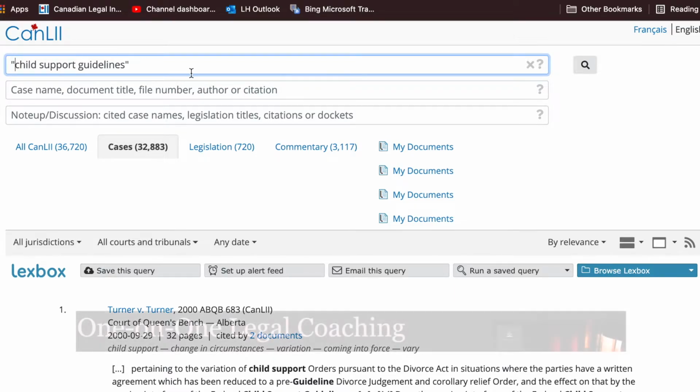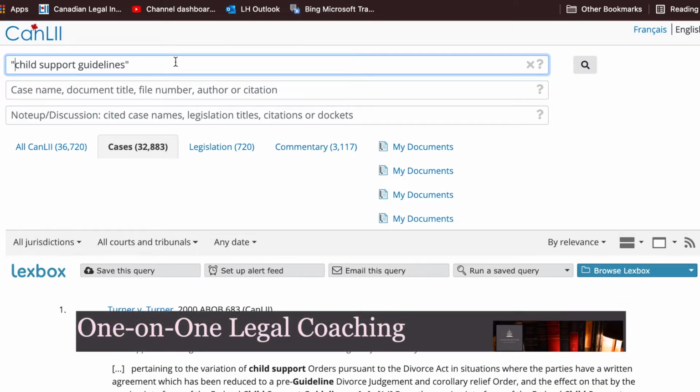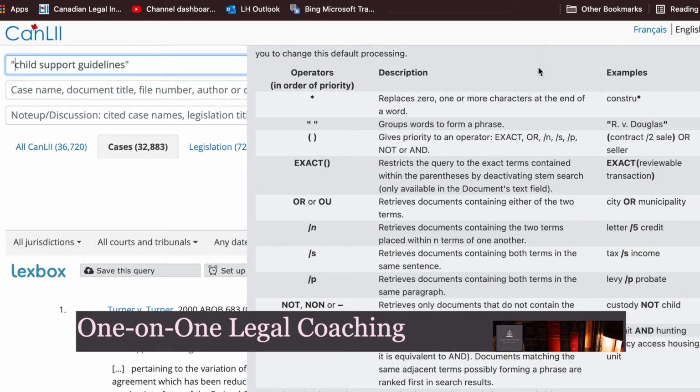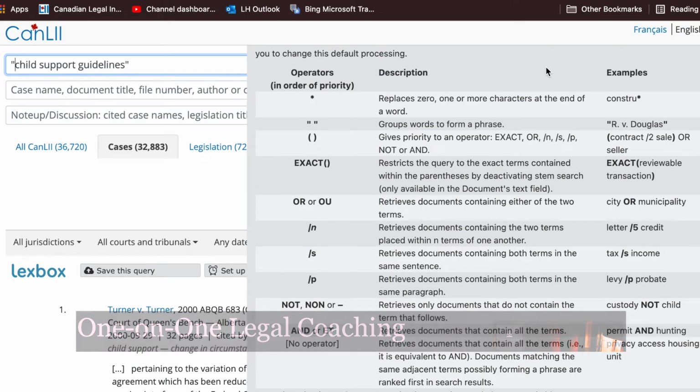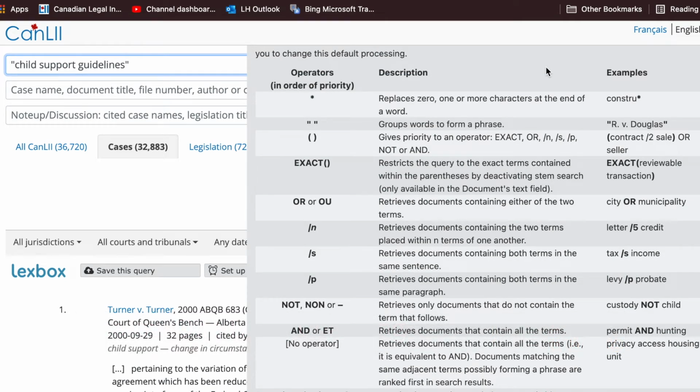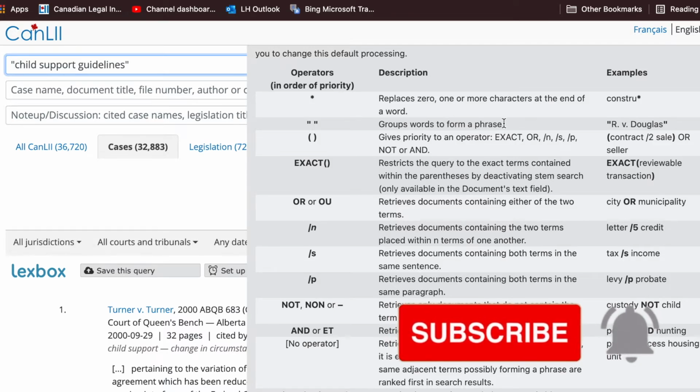I also want to point out a handy tip here. If you take your mouse and go to the right and hover over the question mark, there's going to be a little pop-up that CanLII provides, and it's a little bit like a cheat sheet. You can see here in this cheat sheet, it actually tells you that the quotation marks are used to indicate a group of words that would form a phrase.